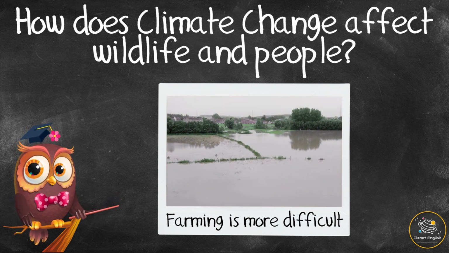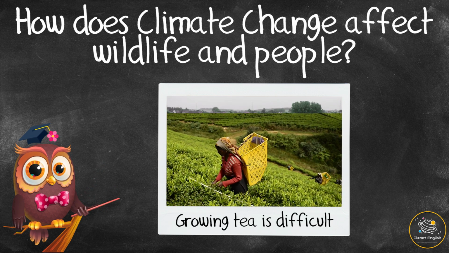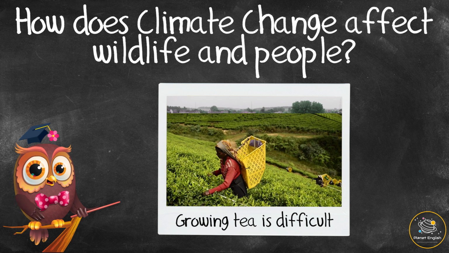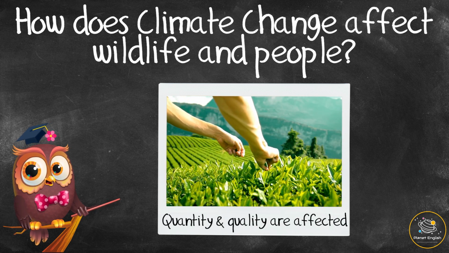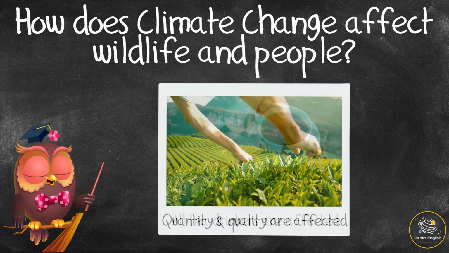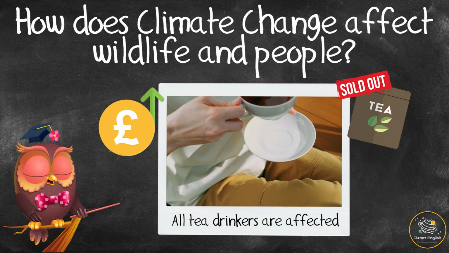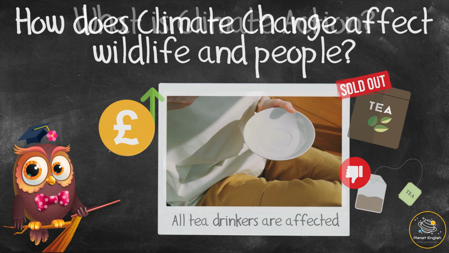When extreme weather causes droughts and flooding, growing tea, for example, is difficult. Both the quantity and quality of tea grown are affected by these climate changes, and in turn, this affects all tea drinkers, as it can make tea more expensive, more difficult to get, and of a poorer quality.